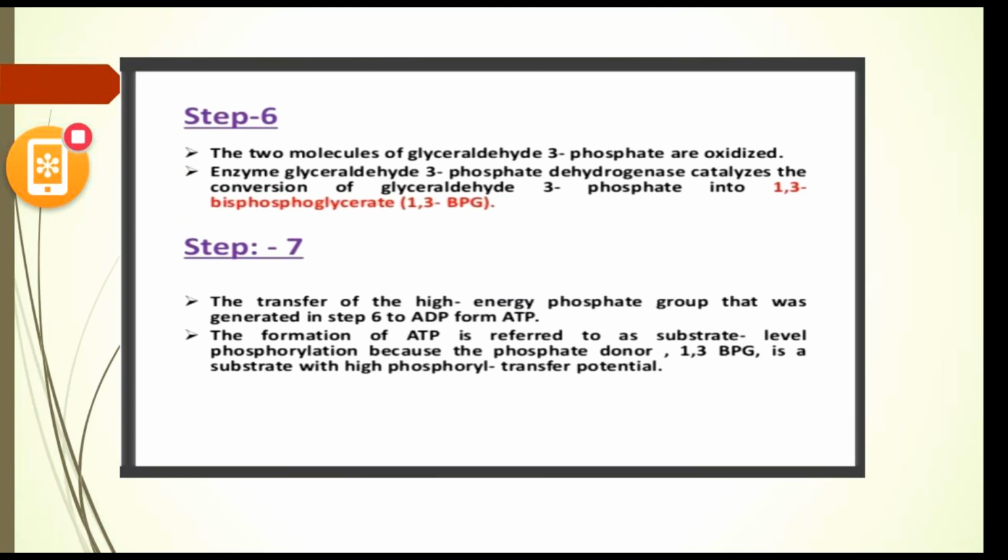plus NADH plus H plus. In this seventh step, which is dephosphorylation and also known as substrate level phosphorylation, a high amount of energy is produced in the form of ATP, as ADP forms ATP. The formation of ATP is referred to as substrate level phosphorylation because the phosphate donor, 1,3 bisphosphoglyceric acid, is a substrate with a high phosphoryl transfer potential. And next slide, sir.